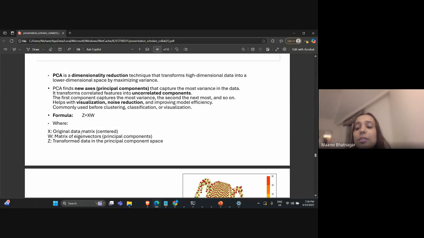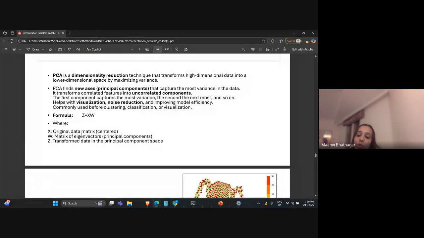Another way, like t-SNE, or a PCA-based, principal component analysis type dimensionality reduction technique could also have been used. That has also been used in comparison to t-SNE, just to show which one is better.